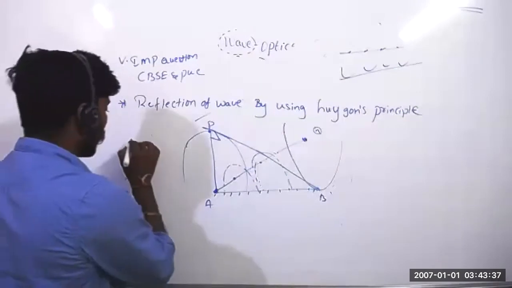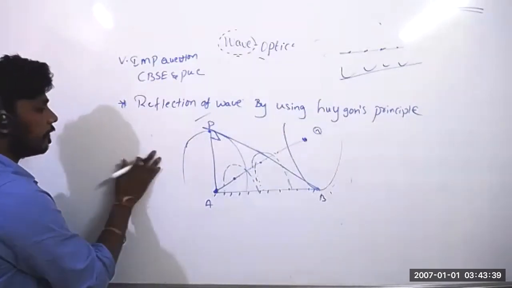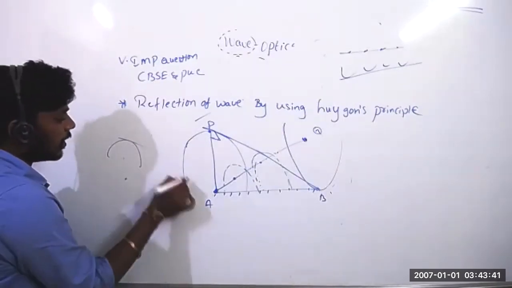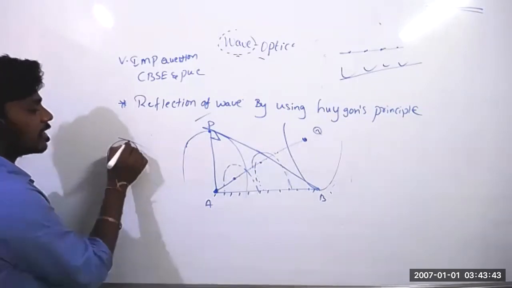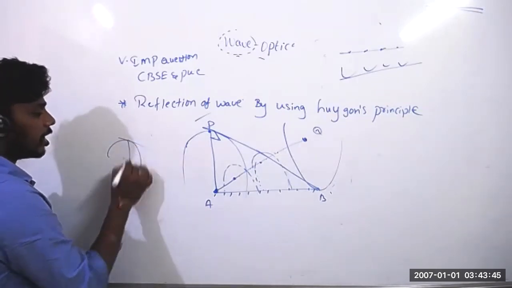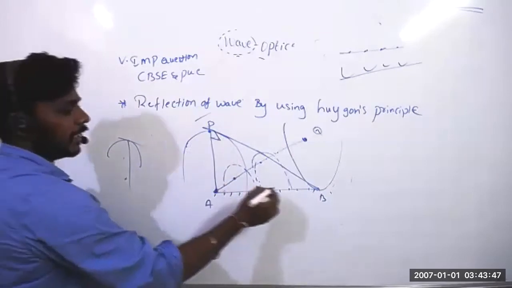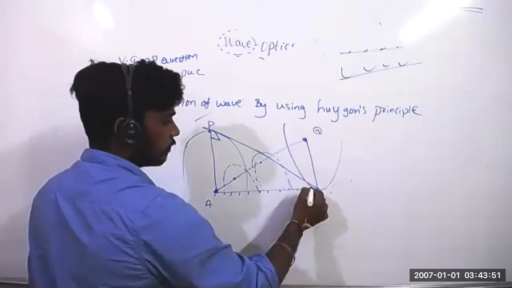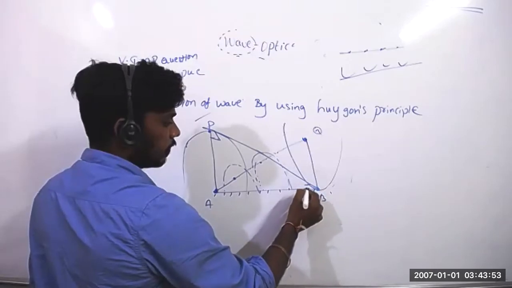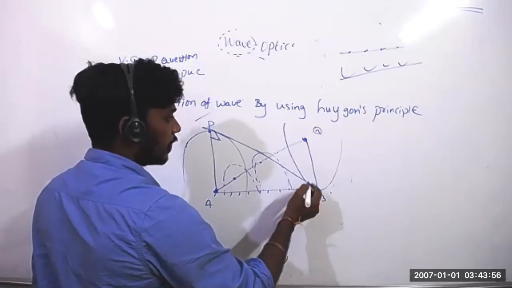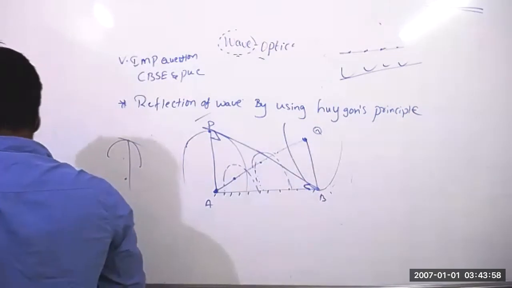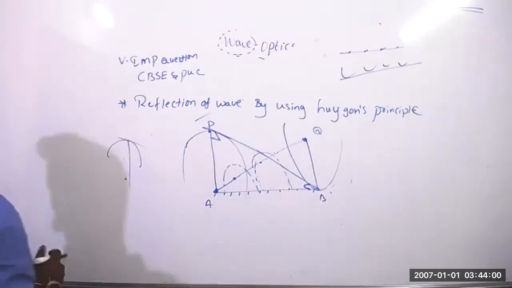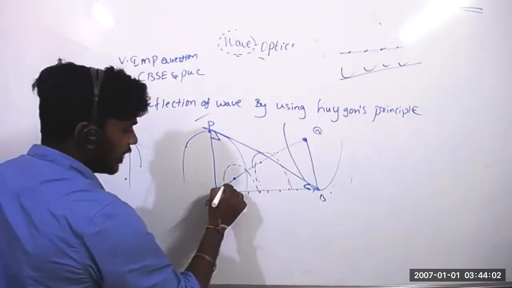Please remember, if it is a spherical wave, if you draw a tangent, this tangent gives 90 degrees. With this line, it is 90. Here how much? 90 only. Here also 90. Okay, remember. So angle of incidence. Now where is the angle of incidence? Can I say it is the angle of incidence?